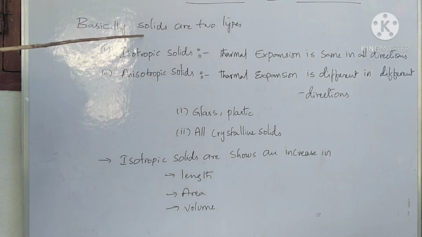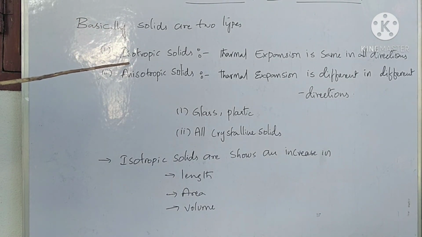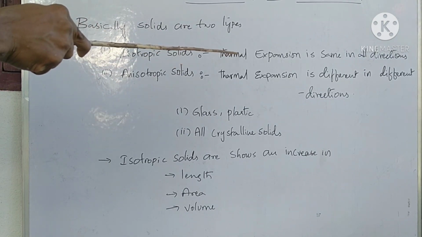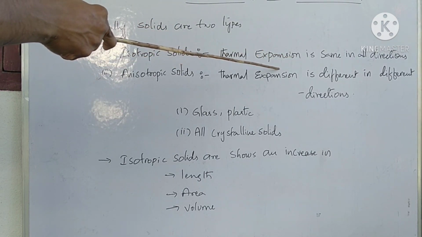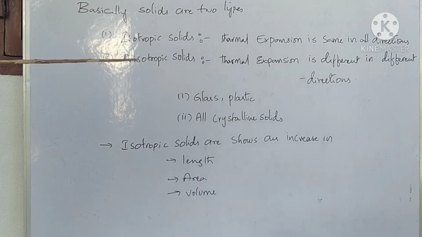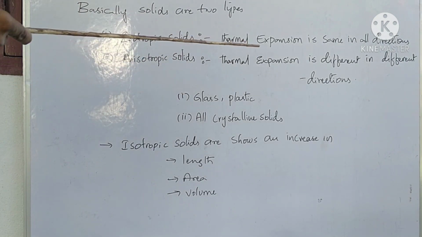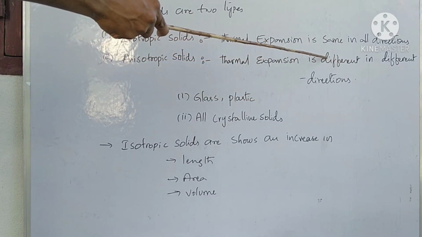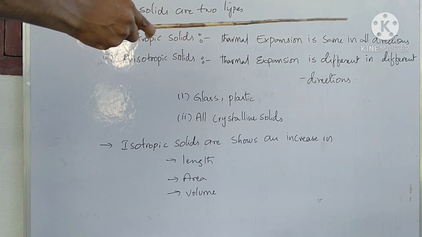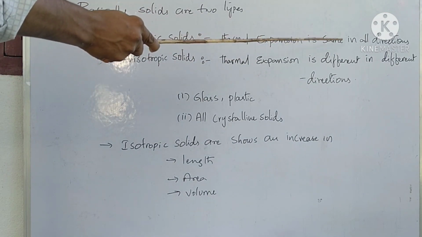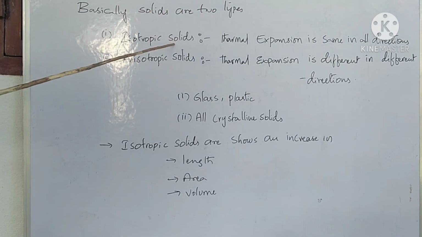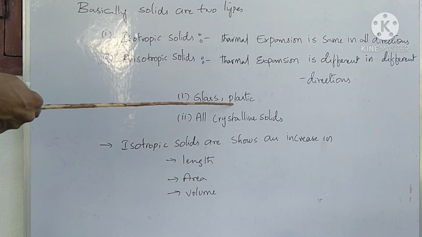Basically, solids are of two types: isotropic solids and anisotropic solids. In isotropic solids, thermal expansion is the same in all directions. In anisotropic solids, thermal expansion is different in different directions. Examples of isotropic solids are glass and plastic.